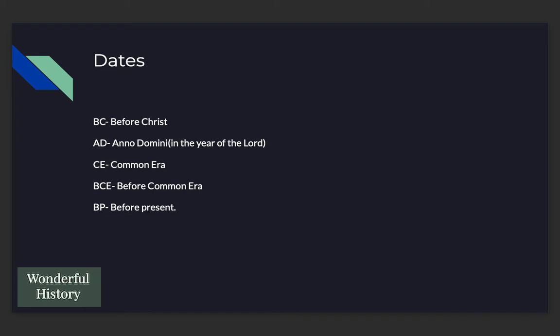The year after zero is called AD or Anno Domini, which is also called in the year of Lord. And the period before 0 AD is always known as BC, and we go backwards like 10 before Christ, 20 before Christ, 30 before Christ, 100 before Christ, etc. CE is Common Era, also used interchangeably with AD. Then we have BCE, before Common Era. We can use BC or BCE, and before present, BP, is also the same.